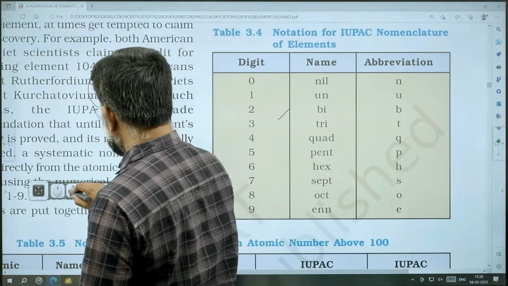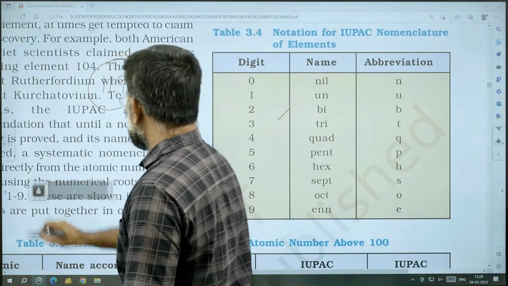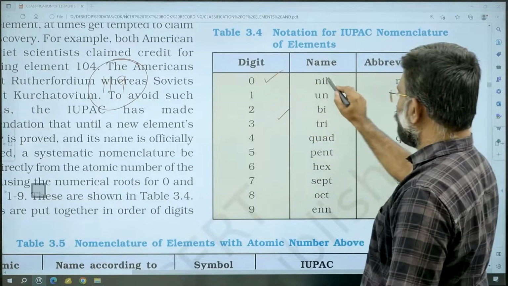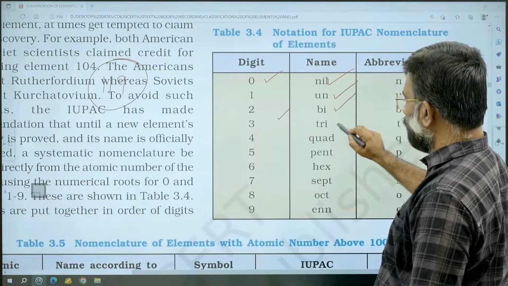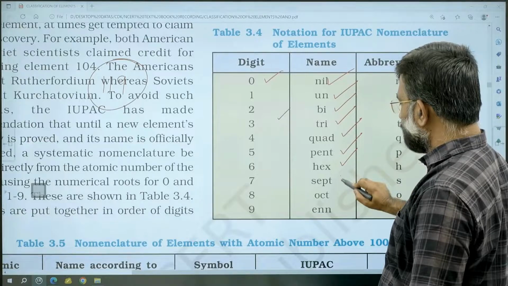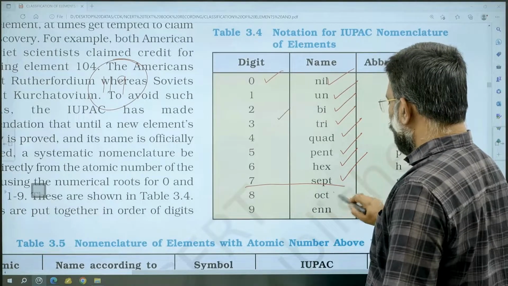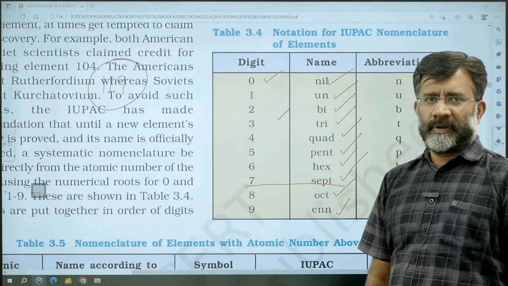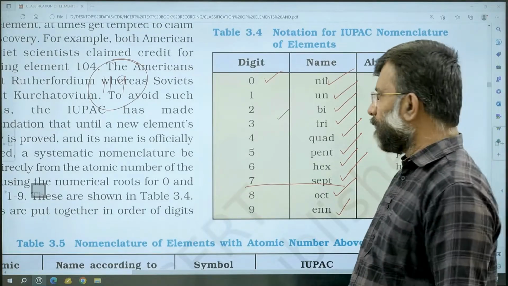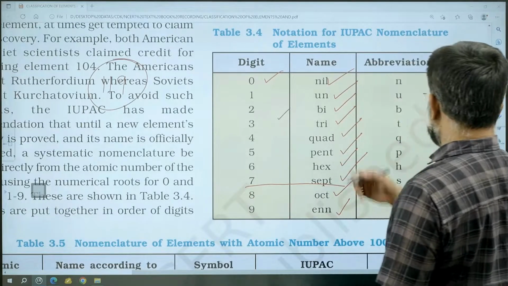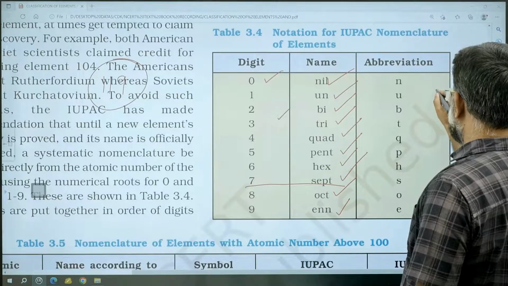I think now it is visible almost. 0 is nil, then un, bi, tri, quad, pent, hex, sept, oct, enn. This is the kind of naming for the digits. Now, as I said, the last NEET exam question was 119.